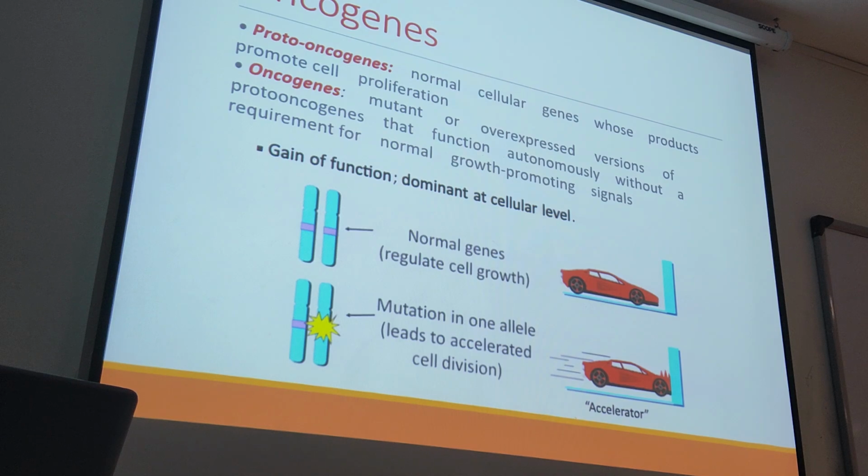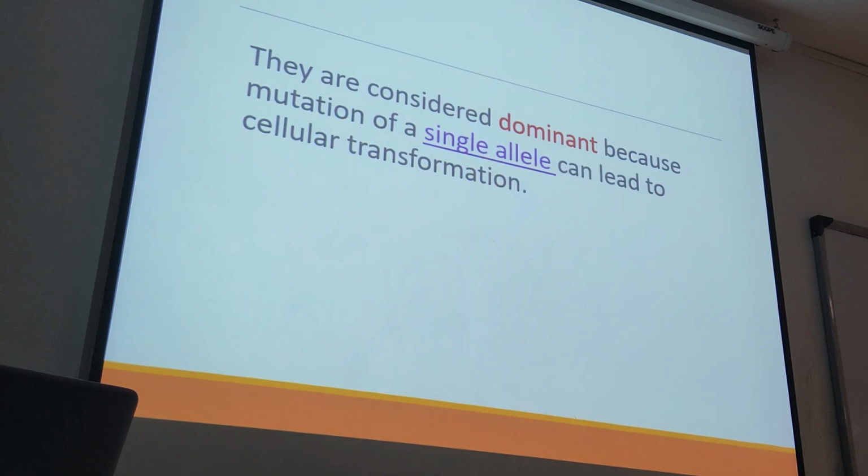But oncogenes are mutated proto-oncogenes, which means they are abnormal, whereas proto-oncogenes are normal. When proto-oncogenes are damaged, they are no longer normal. Because they are mutated and overexpressed, they don't have a normal function, and as a result we have accelerated cell division, meaning cell proliferation is not under control. Since it's accelerated, we have an increase in the number of monoclonal cells, and as a result we have neoplasia or tumor.